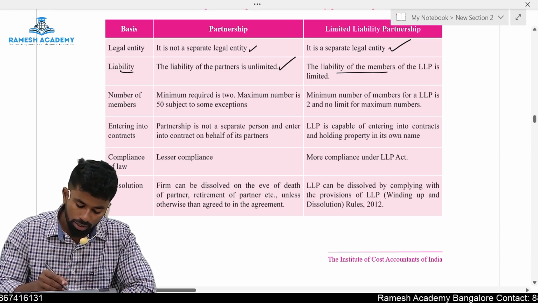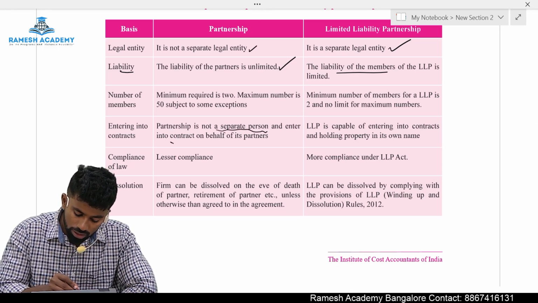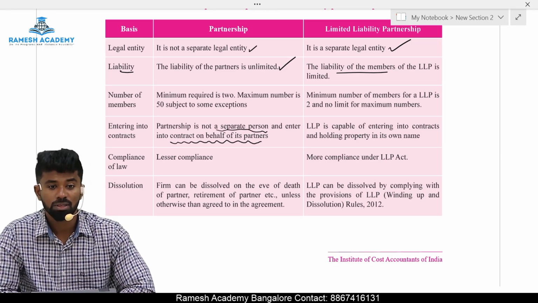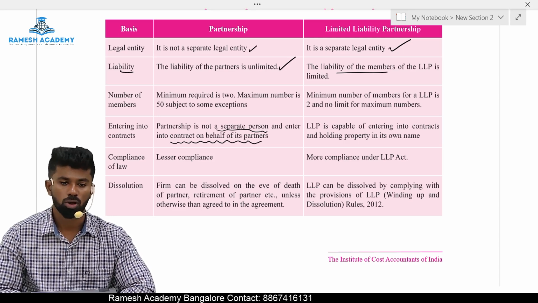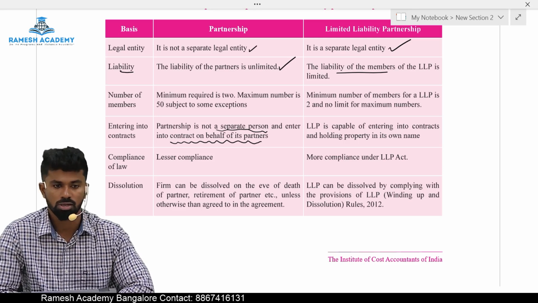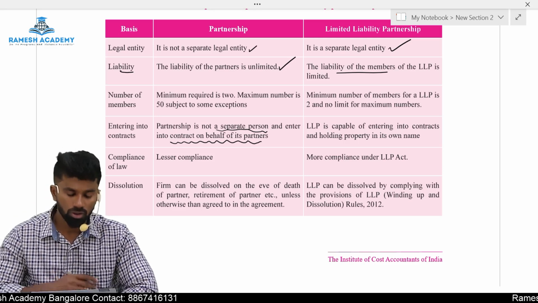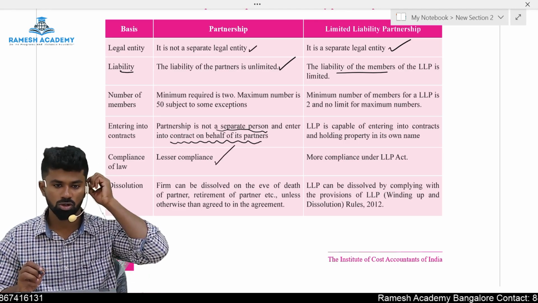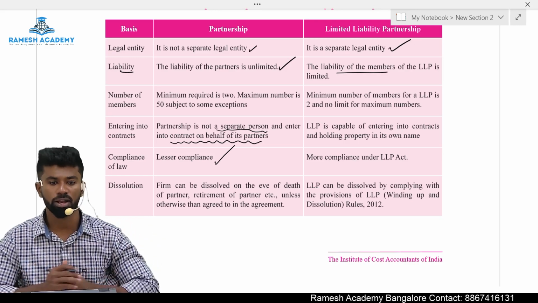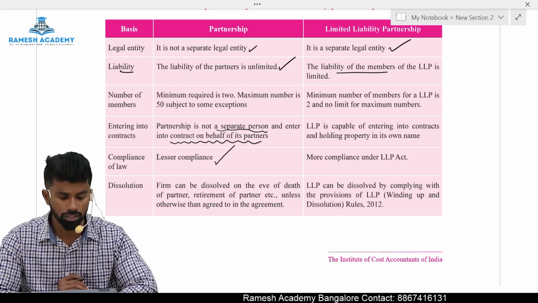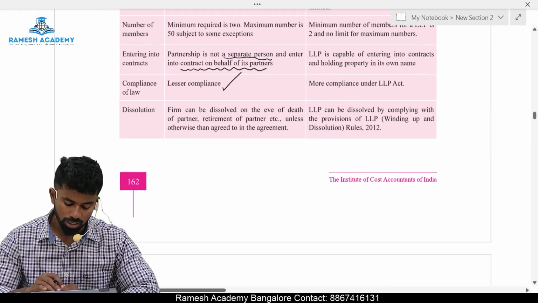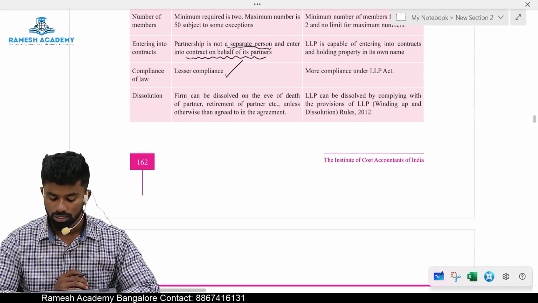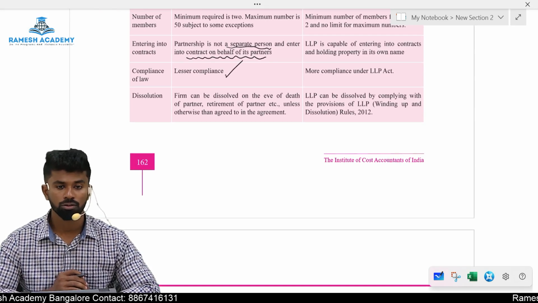Entering into contract, partnership is not a separate person and cannot enter into a contract on behalf of its partners. But LLP can enter into contract and hold the property in its own name because LLP is a body corporate, separate legal entity. Compliance of law, in case of partnership there are lesser compliances compared to what? Compared to the LLP, because in LLP there are more compliances, supposed to file Form 8, Form 11 with ROC every year. Dissolution, partnership firm comes to an end by death or insolvency of a partner, but in case of LLP it can be dissolved only by the order of whom? Court.